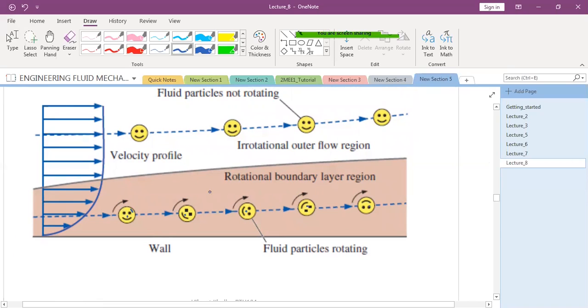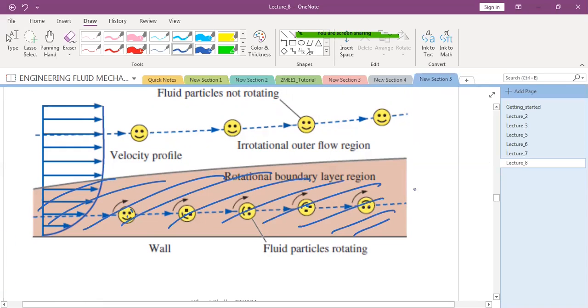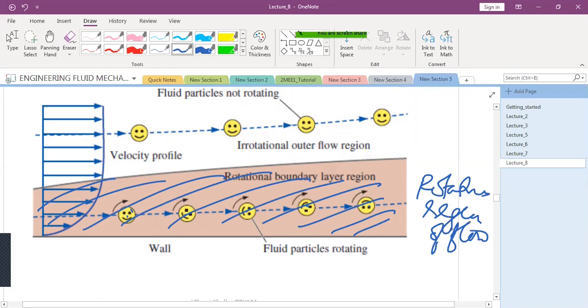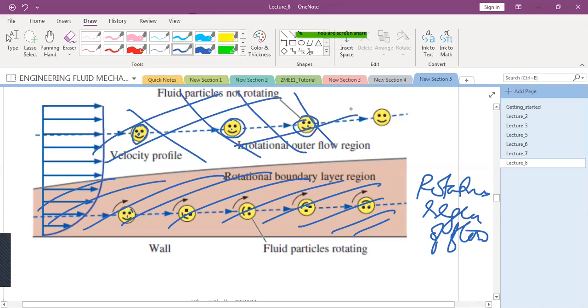So this region of flow is called rotational region of flow. And the region above the boundary layer, where the fluid element is not rotating about its own axis, this region of flow is called irrotational region of flow.